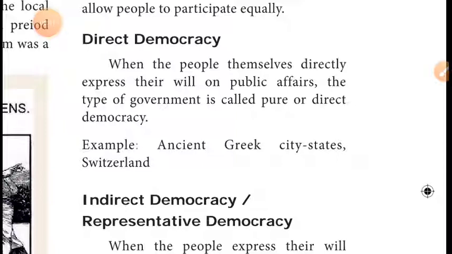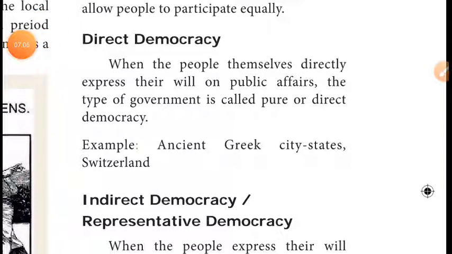That is called pure government or direct democracy. மக்கள் நேரடியாகவே தன்னுடைய கருத்துக்களை கேட்பாங்க. No, there is no intermediate. Directly they approach the government. That is direct democracy. For example, what are the countries that follow direct democracy?